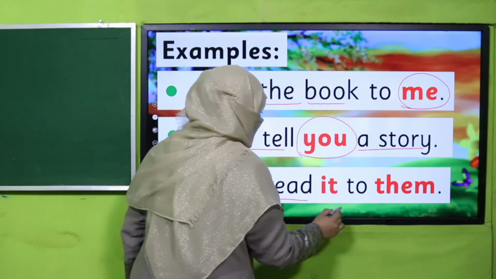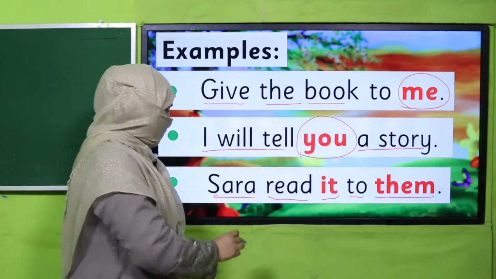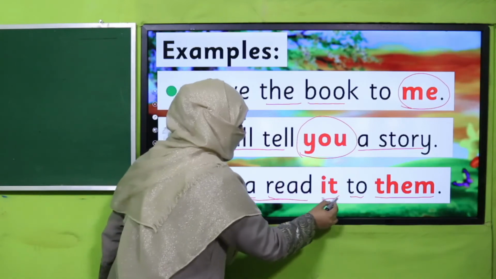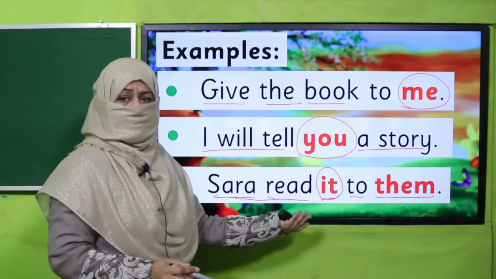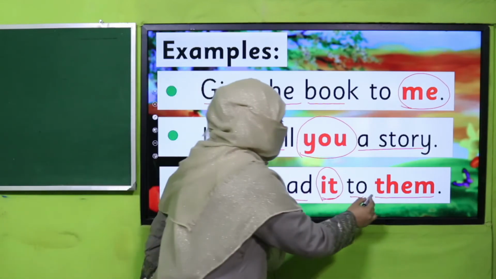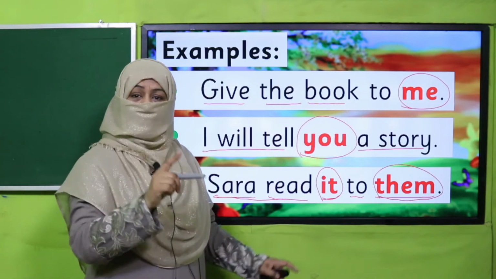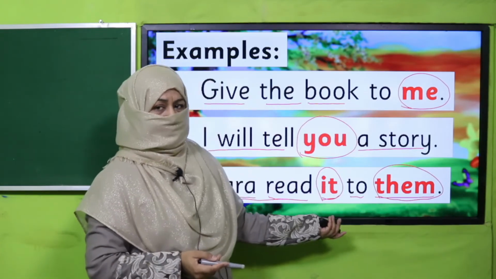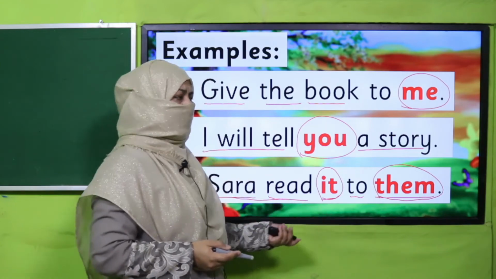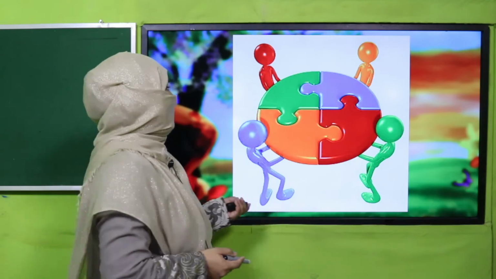Sarah read it to them. So Sarah read what? It may be a story, and we know the object case of it is again it. And to whom she read the story? Them. So we have used the object case of they, that is them. Do you understand? Okay, so let's practice it through an activity.